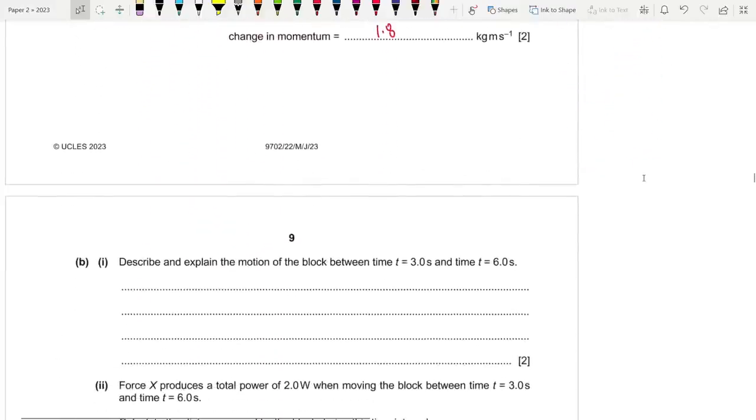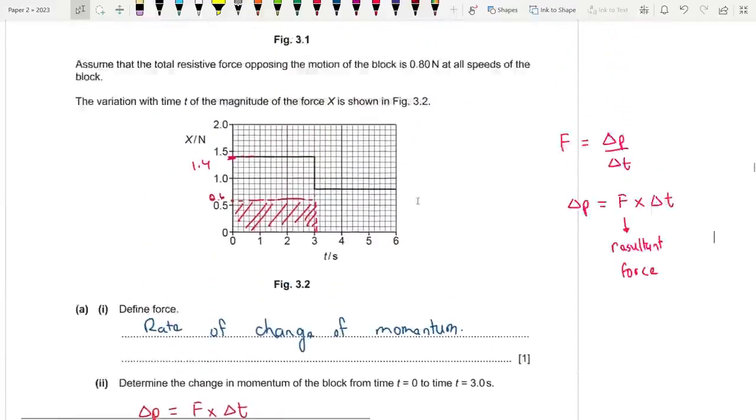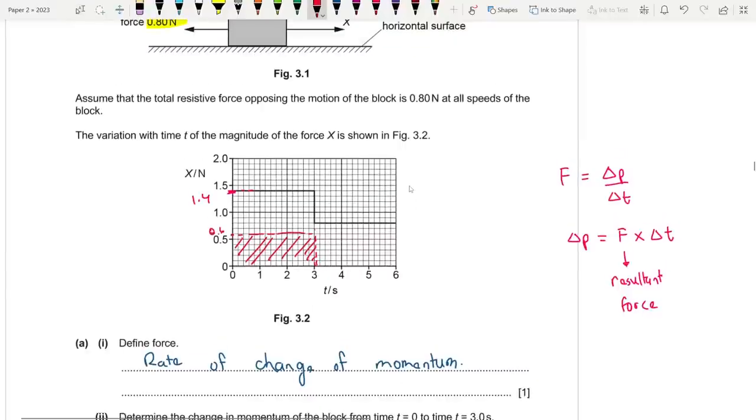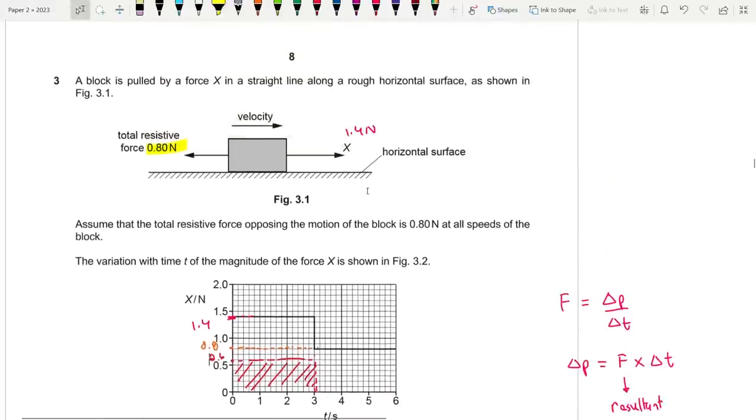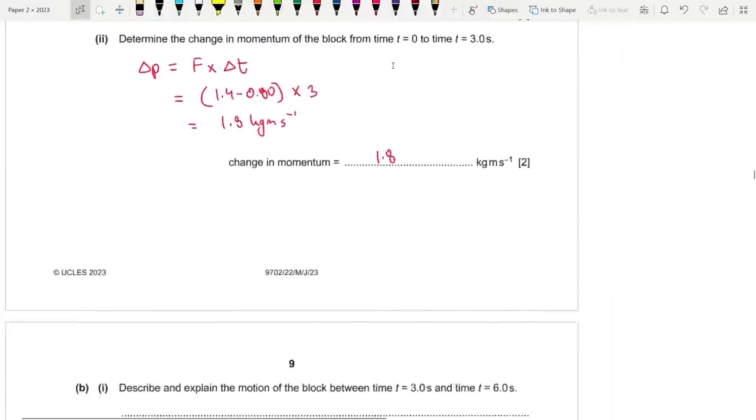Describe and explain the motion of the block between time 3 and 6. This was clearly a trick question, because look, after 3 seconds, what is your velocity? It is 0.8. Your forward force is 0.80, and the backward force is also 0.80. So what is the resultant force? 0.80 minus 0.80, which is 0.